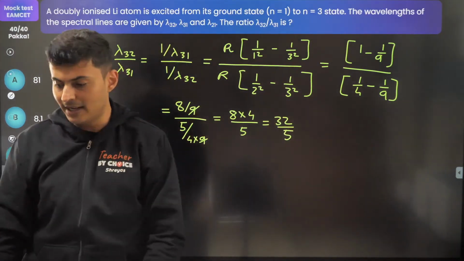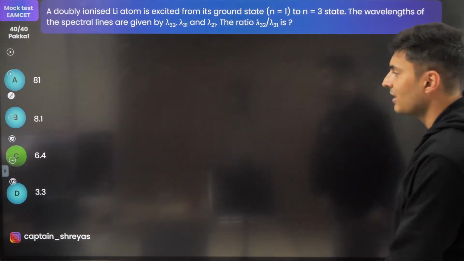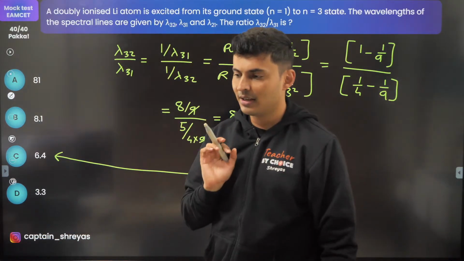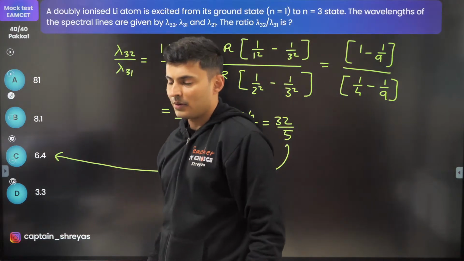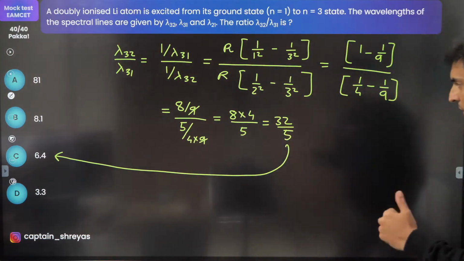Now 32 by 5, 8.1? No, 6 point something. 6.4. C for correct, C for captain. Amazing. Understood? Clear? Okay. Cool. Let's move on to the next one.